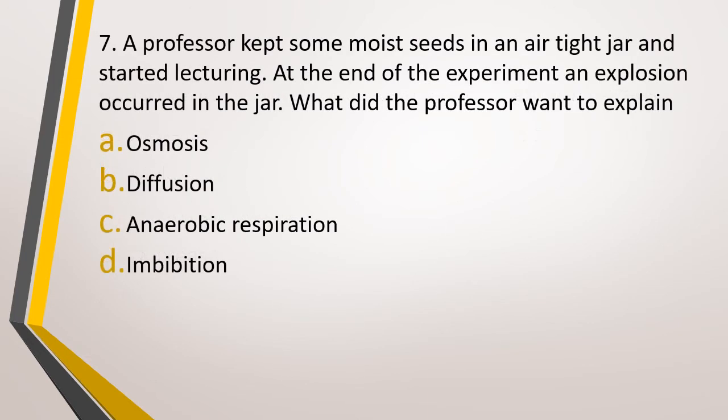Question number 7. A professor kept some moist seeds in an airtight jar and started his lecture. The jar is airtight, remember. At the end of the experiment, an explosion occurred in the jar. What did the professor want to explain? Option A, osmosis, option B, diffusion, option C, anaerobic respiration, option D, imbibition. The correct answer is option D, imbibition.